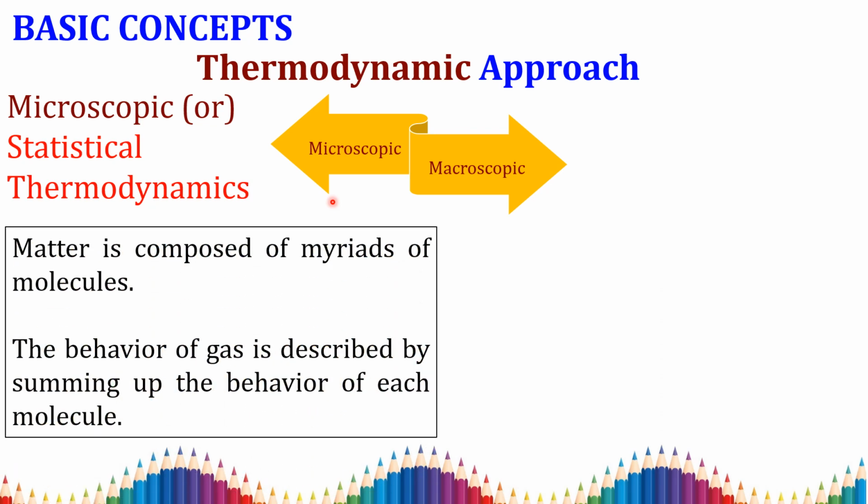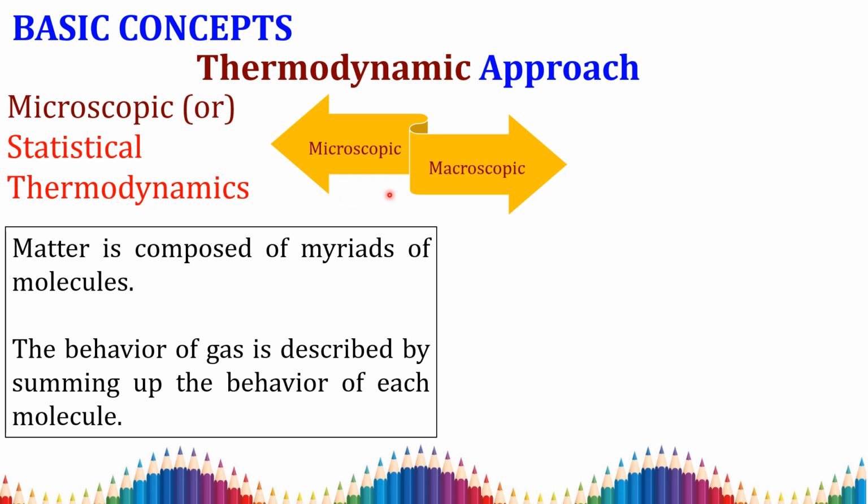So it is composed of myriads of molecules. That is, we are going to study at the microscopic level. If you take a gas, that gas consists of atoms and molecules. We have to study each atom and each molecule, point by point, in microscopic or statistical thermodynamics. That is, the behavior of the gas is described by summing up the behavior of each molecule, how each molecule behaves.